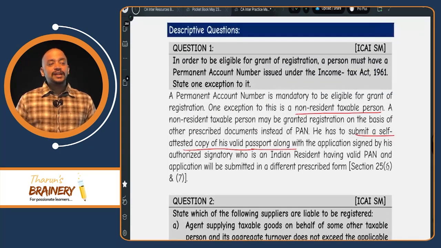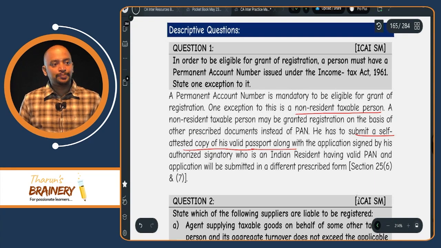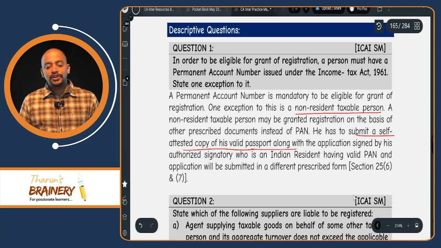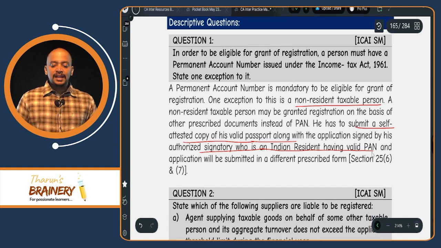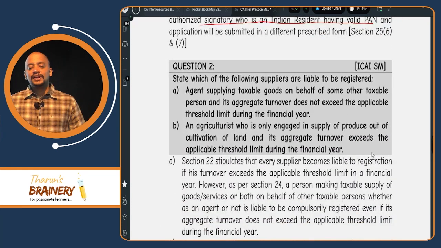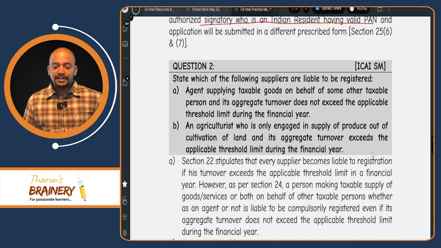Then next, there should be an authorized signatory for that person. For that NRTP, one authorized signatory should be there, and that authorized signatory should be an Indian resident having a valid permanent account number. Then, state which of the following suppliers are liable to be registered.